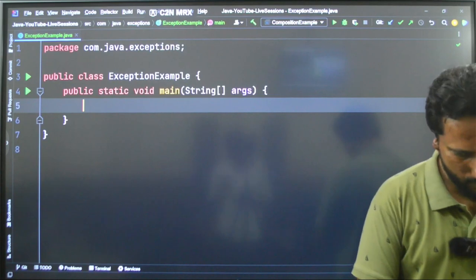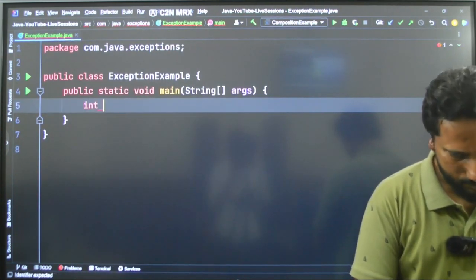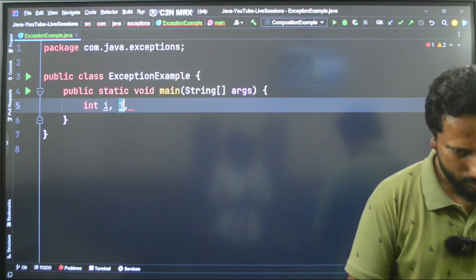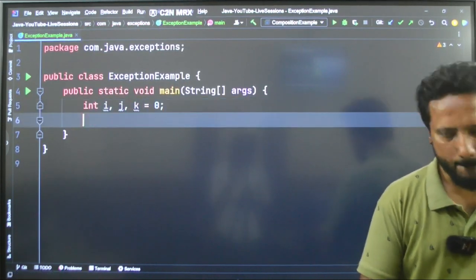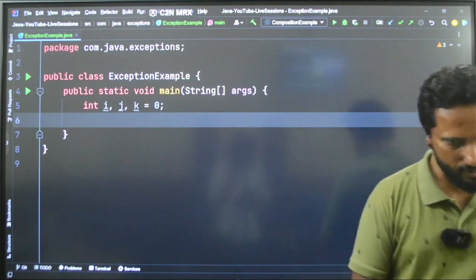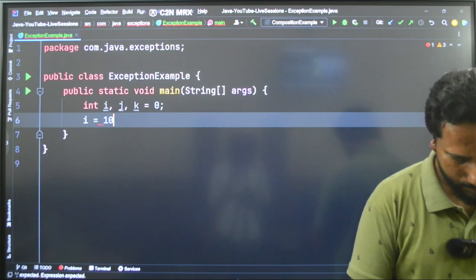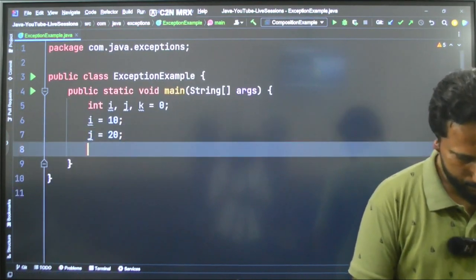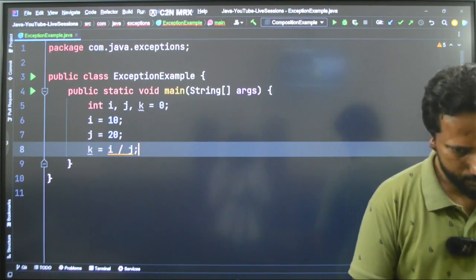Let us see. I will say int i, j, k is equal to 0. After that I am writing i is equal to 10, j is equal to 20, k is equal to i divided by j.